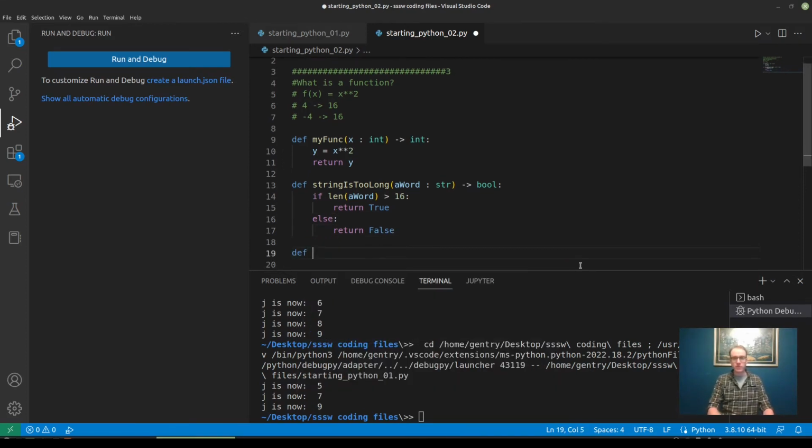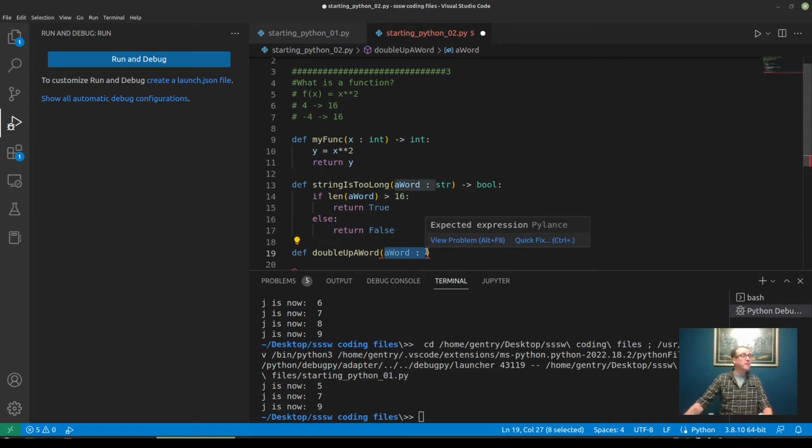And we can write a function to return a string value if we wanted to. So if we wanted to double up a word, I could name my function double up a word. Let's pass in a word. I'll just keep using this parameter name. These input values we call parameters. The parameters are going to be matched up with the arguments of a function when we call it, so we're going to look at that a little bit later on. A word is going to be a string, and we're going to return a string this time.